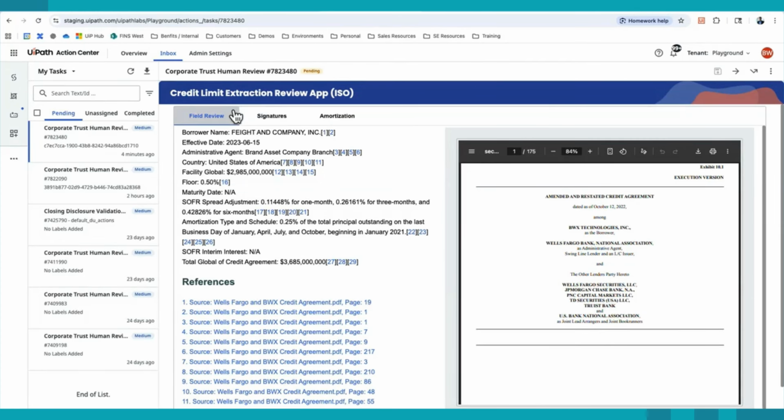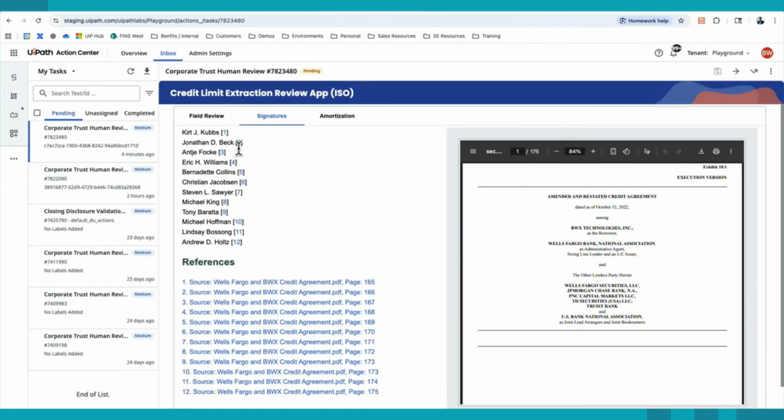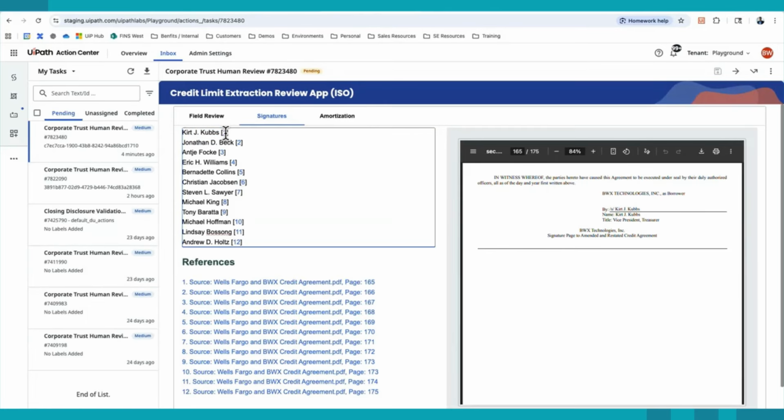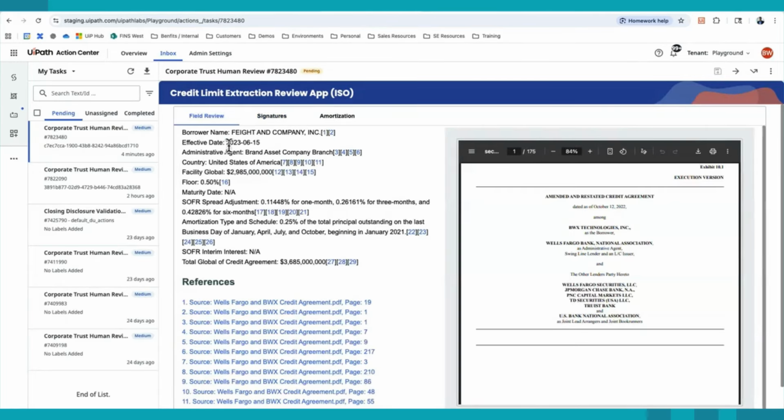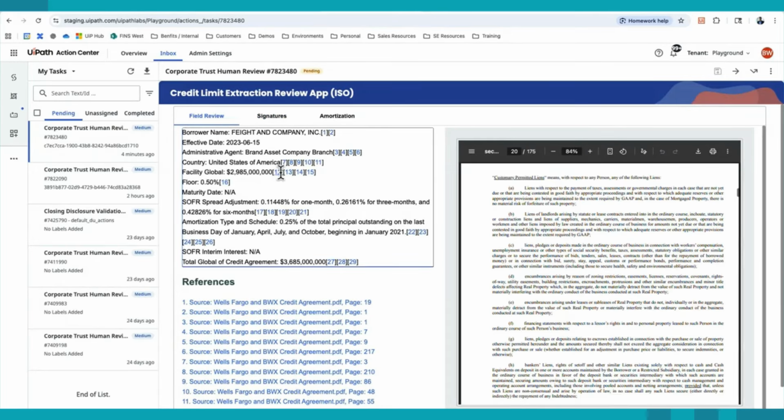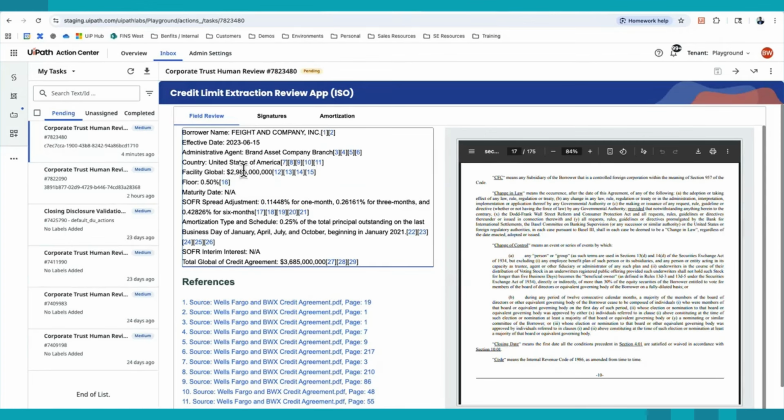If we think about the 3 agents that we just saw, one is entity extraction, one is signature field detection, and the last one is amortization. In this application interface, we could see in very easy terms who signed the document. If I click here, it'll take me directly to that page. So we're able to build trust by having attributions and page citations directly within the document. We could see that for signatures. We could see the different blocks that are dynamically created based on what data was retrieved through the DeepRAG for these entities as well.